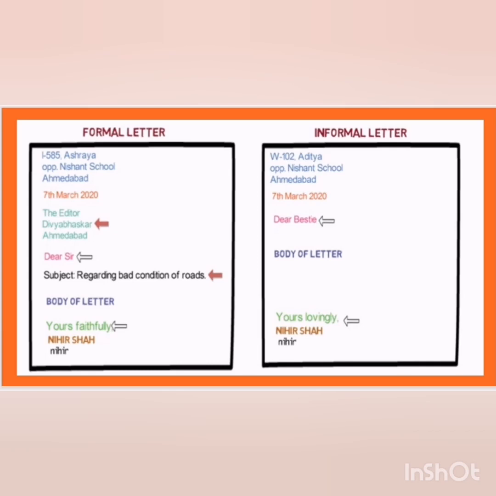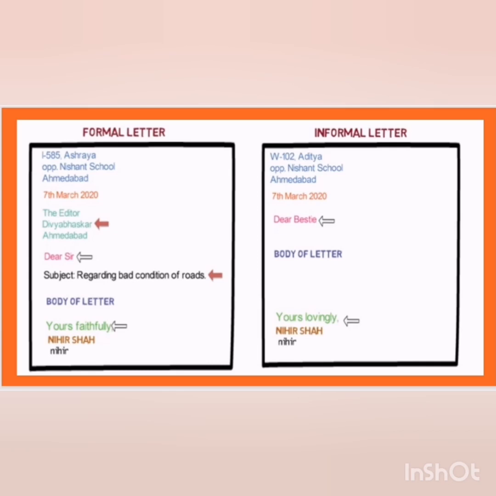Now always keep it in mind that the subject will be a starting sentence regarding bad condition of roads, or regarding any of the problems for which you are writing the letter. After that there will be the body of the letter. After that we will write yours faithfully, then your name and the signature. Now coming to the informal letter, first we have written the sender's address, then there will be a date, then dear bestie, then we will start the body of the letter, and in the last we will write yours lovingly, then your name and the signature.